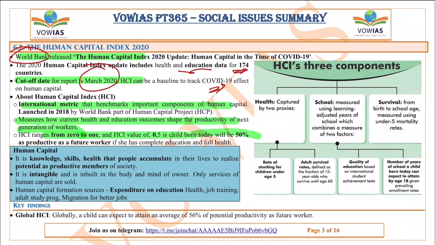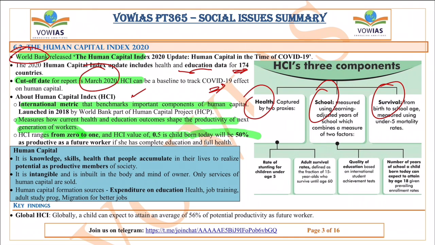The Human Capital Index, released by the World Bank, is an international metric that benchmarks important components of human capital. It was launched in 2018. It has 3 main components: health, school and survival. The health component captures the rate of stunting under 5 years. The adult survival rates are also calculated, and the school component measures the number of years of learning, adjusted years of school, which combines the quality of education and the number of years the child is attending school who is below 18 years.